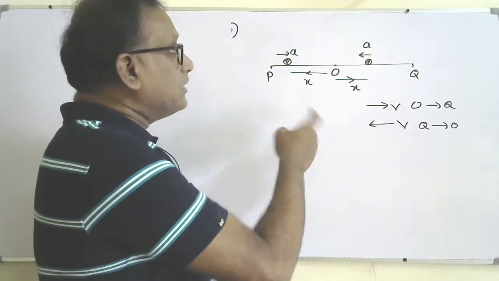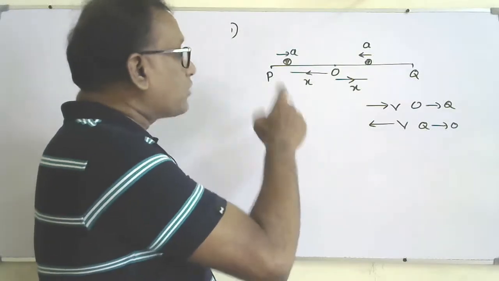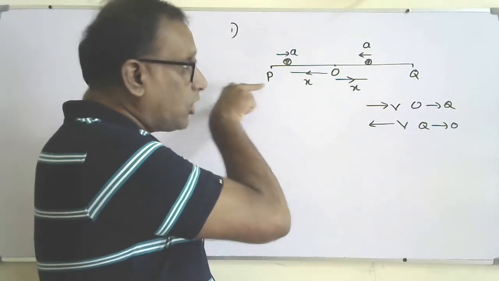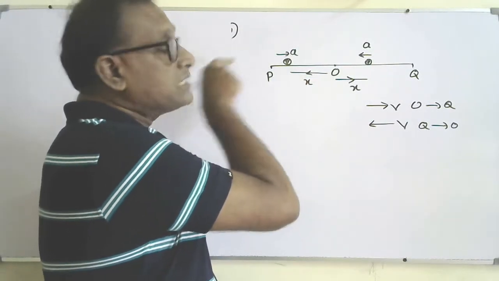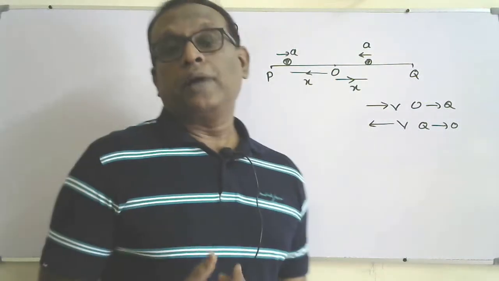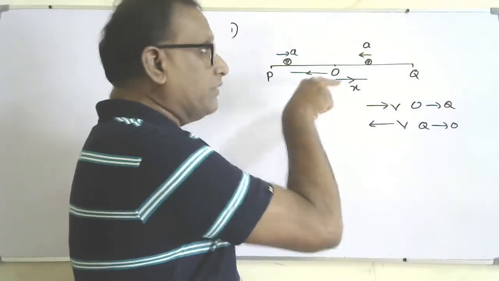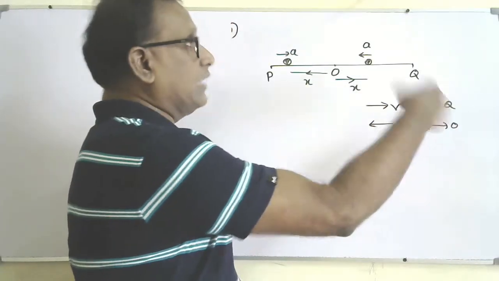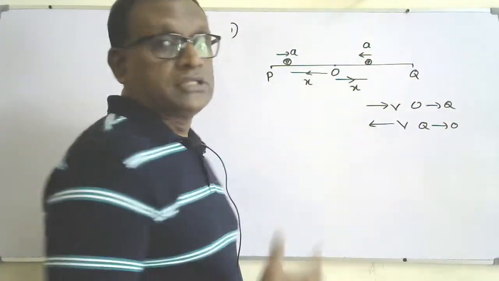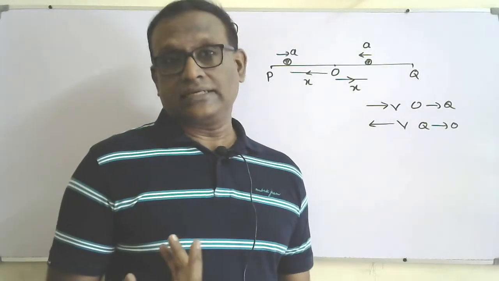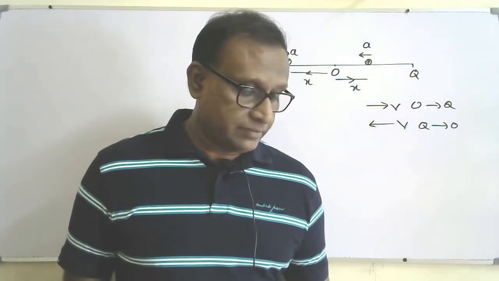In the same way, when the particle oscillator moves from P to O, the direction of velocity will be towards O, acceleration also towards O, so the particle will accelerate. Whenever it moves from O to Q, the velocity is away from O, acceleration is towards O, so the particle will decelerate. Okay, we'll see the statements one by one.